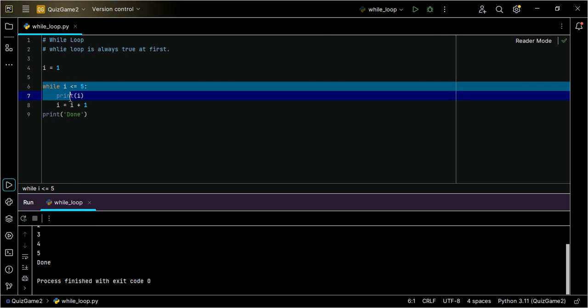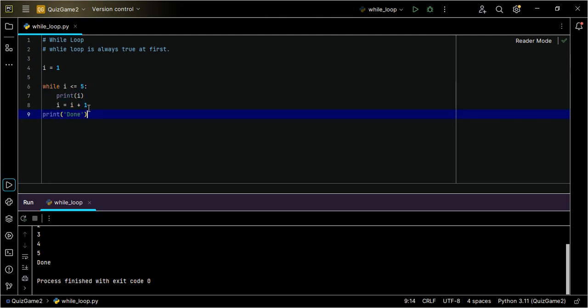As long as this condition is still true, it will not come here. It will keep repeating until it is no more true, then it will now print this. That's the idea. So let's try to spice it up a little by saying